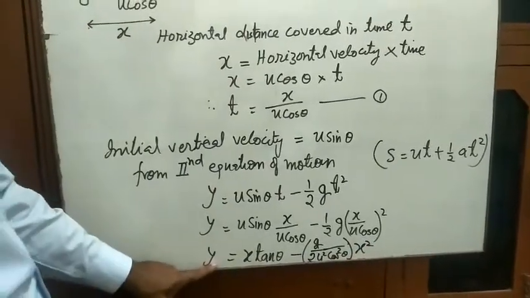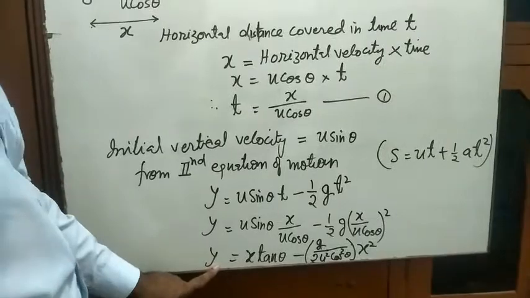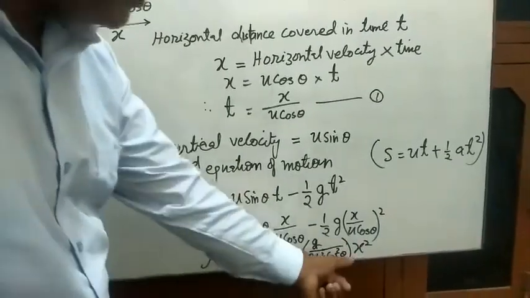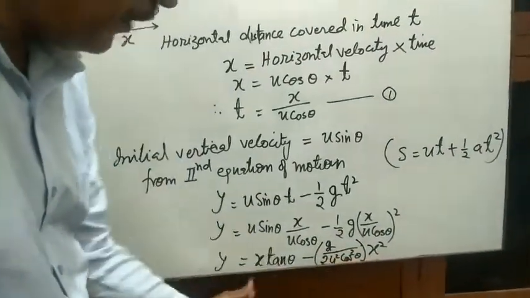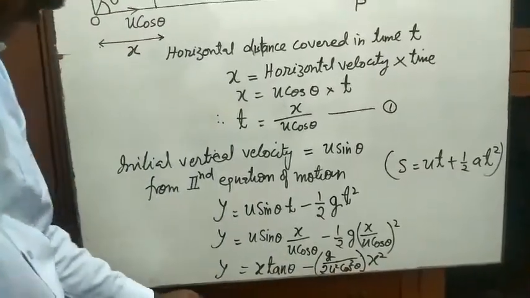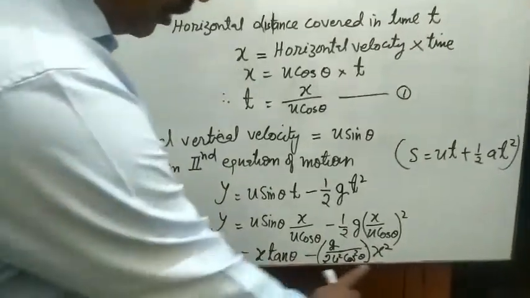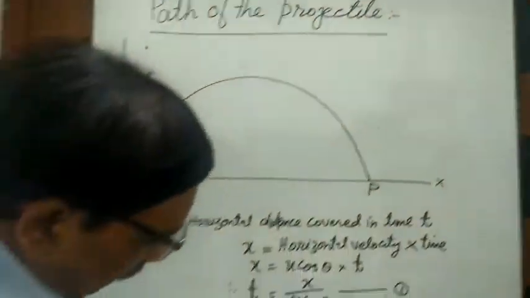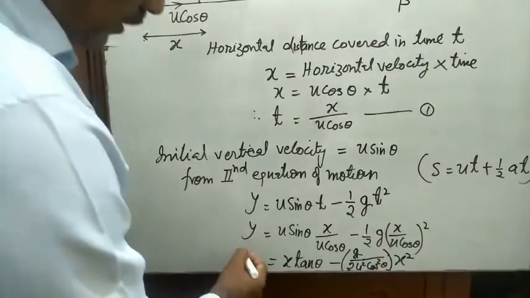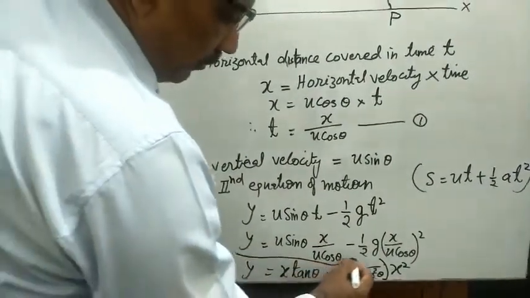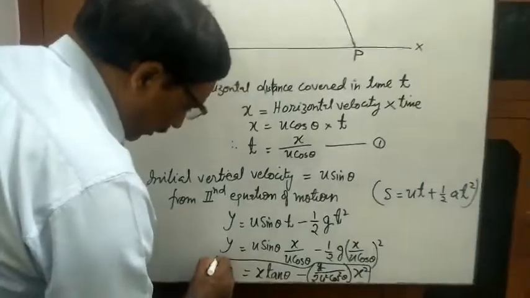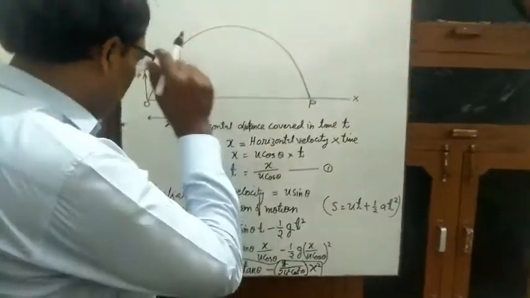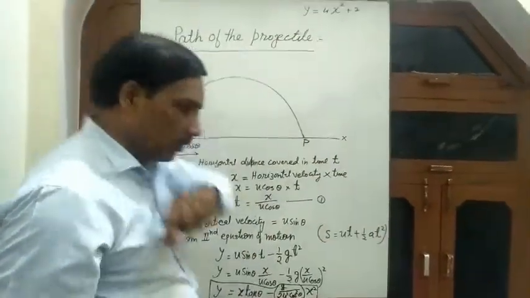Now here this variable y is related to another variable x with a quadratic function x square. So it is the equation of a parabola. This proves that the path followed by a projectile is a parabola. Clear? From this equation it is clear that the path followed by a projectile is a parabola. Clear?